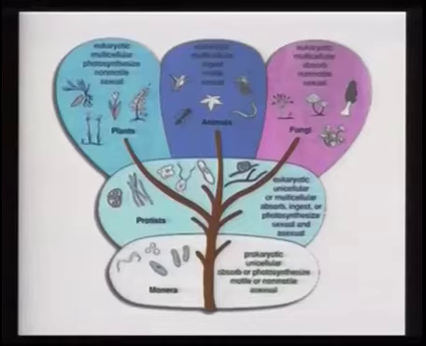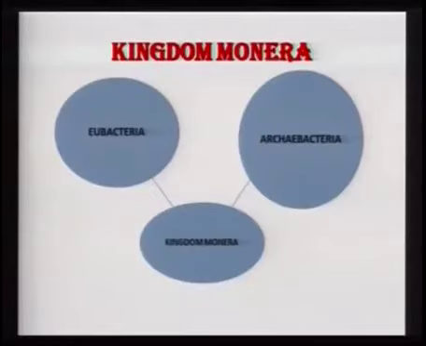So the fundamental difference between the kingdom Monera and the other 4 kingdoms was that in Monera the nucleus is absent. Kingdom Monera consisted of 2 groups, eubacteria and archaebacteria.